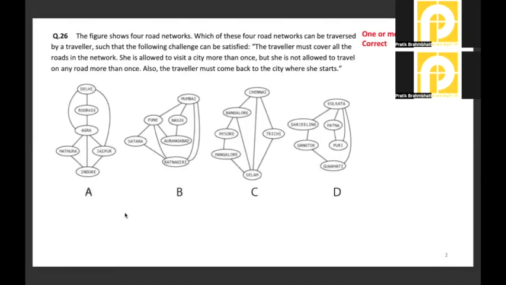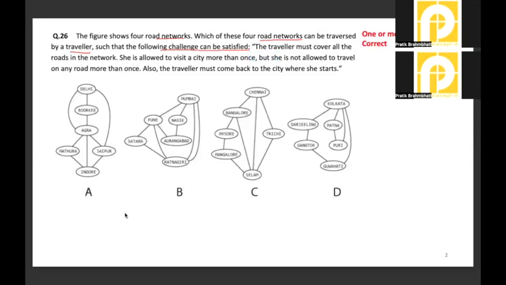This is the first question. Here you are provided 4 maps, which are the 4 options. Of course, one or more options are correct in this case. The figure shows 4 different road networks. Which of these 4 road networks can be traversed by a traveler such that the following challenge can be accepted?